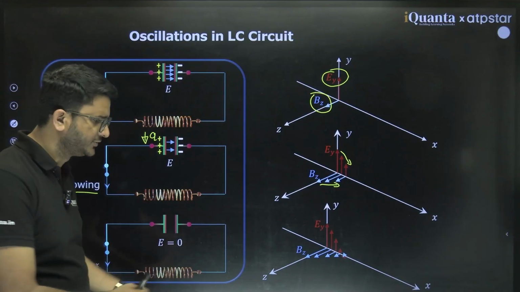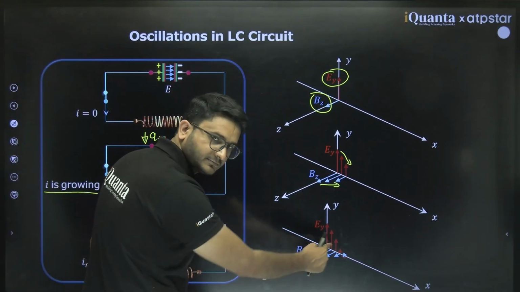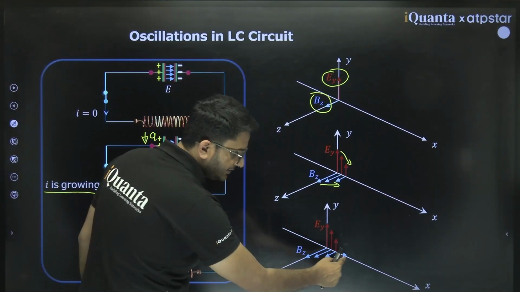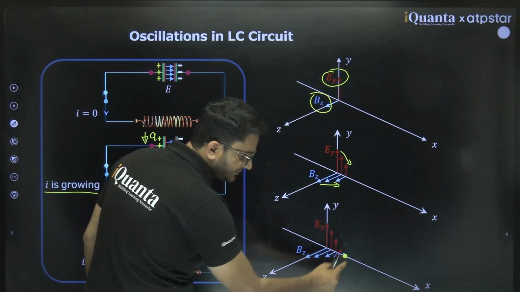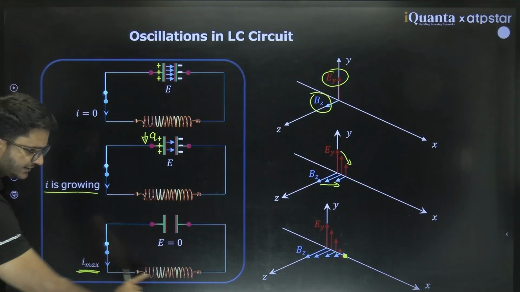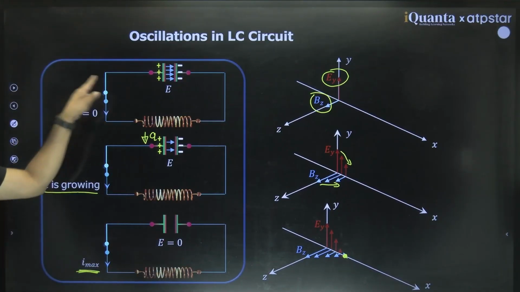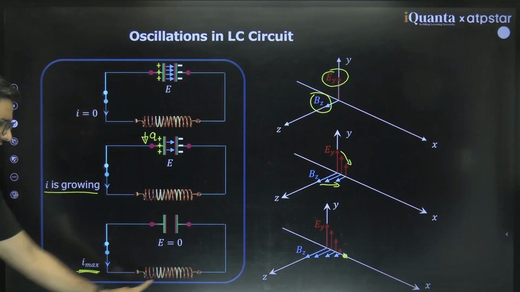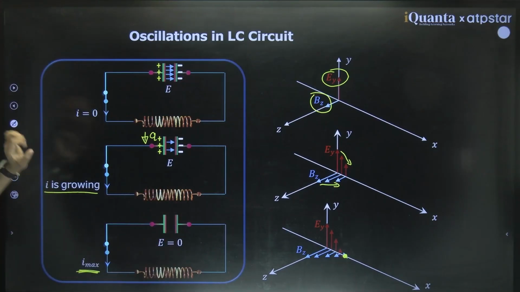Electric field becomes 0, and at the same time the magnetic field becomes 0. But the current in the inductor is maximum at this point. Charge becomes 0, electric field is 0.